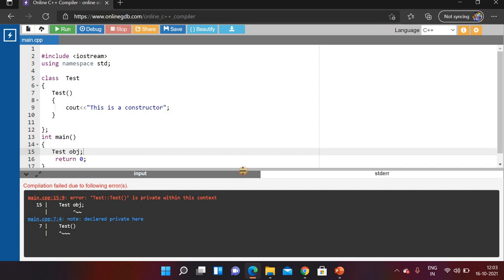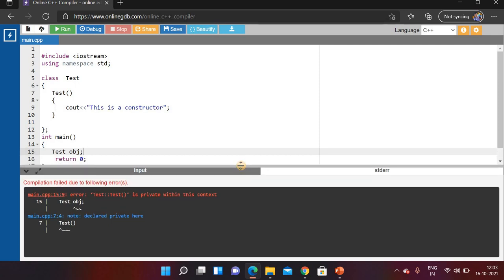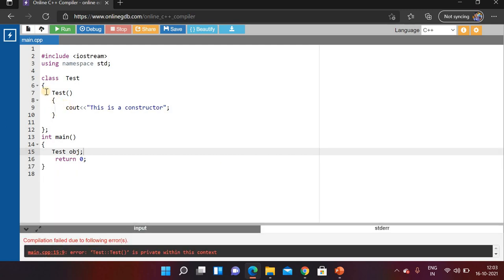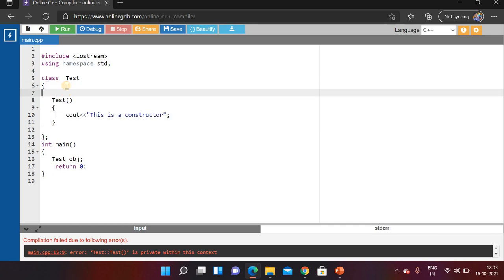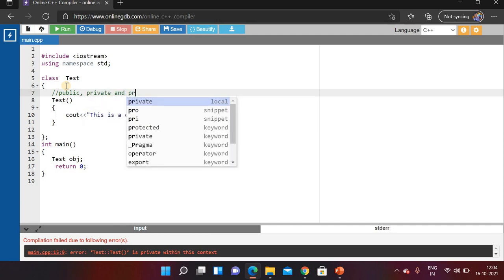After executing we are getting an error that the test constructor is private within the class. The test constructor is private because here we have not declared any access specifier. We have not mentioned any access specifier. We can have three types of access specifier: public, private, and protected.